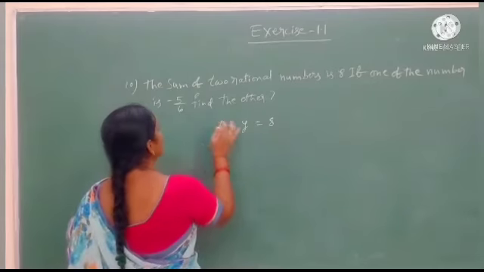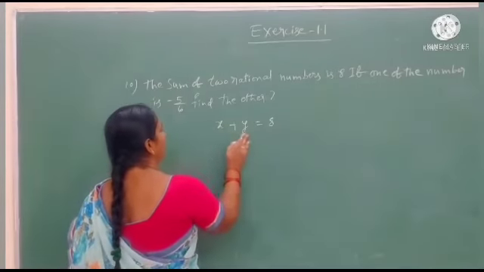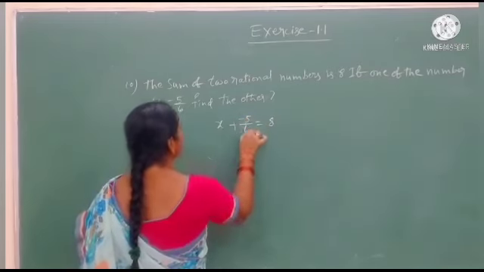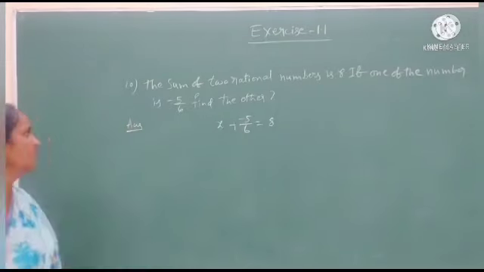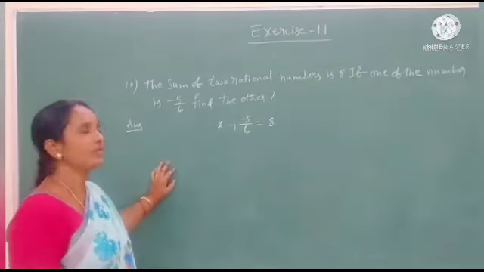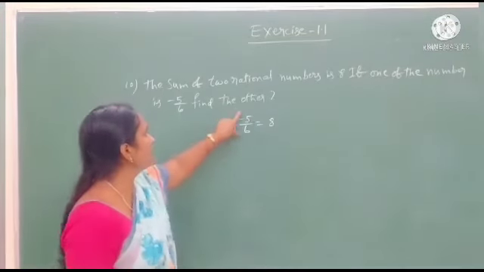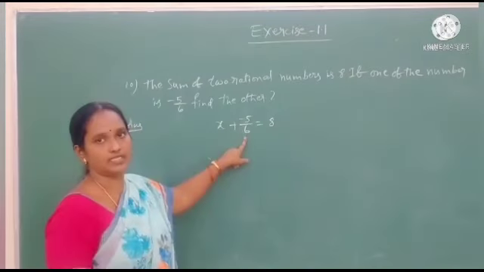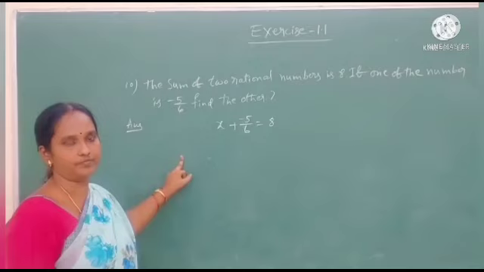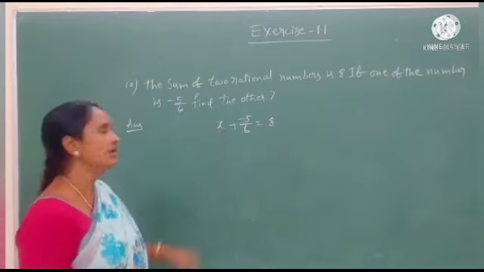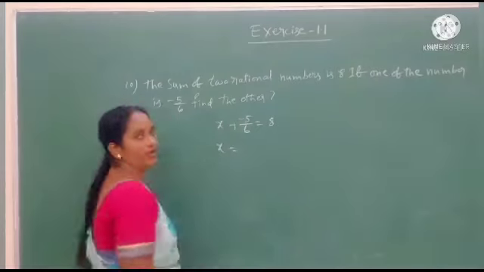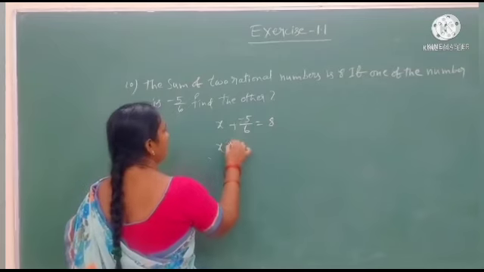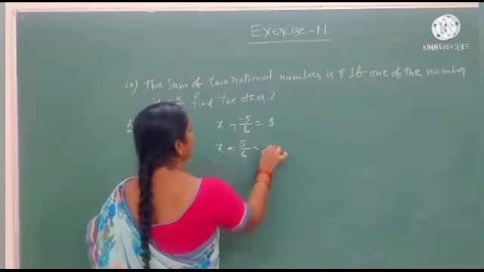So, we substitute this in the y case: minus 5 by 6. This is the statement they gave in the problem. The sum of two numbers is 8. In the two numbers, one is minus 5 by 6, and we don't know the other number here. Let me find out the number value here. That's why x plus minus 5 by 6 equals 8.